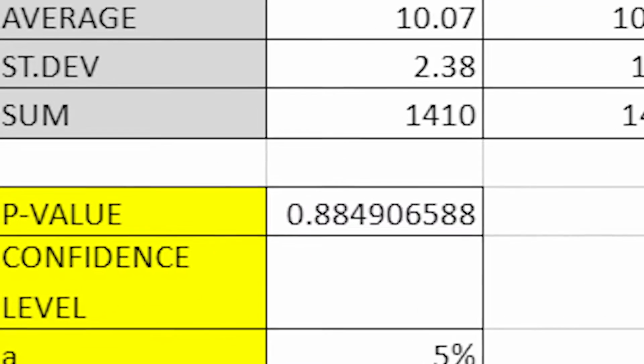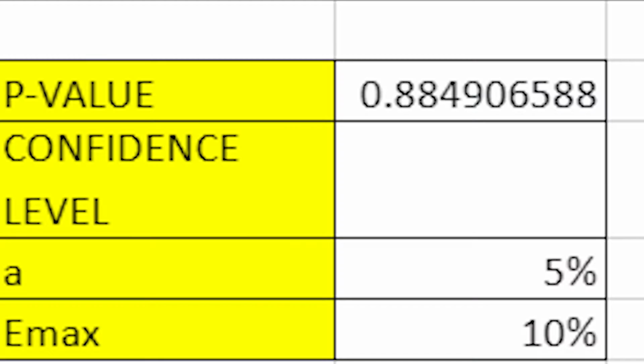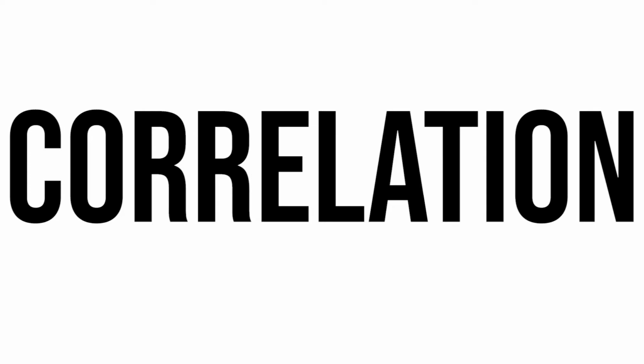Using SAIL, we calculated the p-value, which gave us 88.49%. This shows that 88% of the time we'll be able to get results at least as extreme as the results actually observed under the assumption that the null hypothesis is correct. By comparing it with our predetermined significance level of 5%, we were able to determine, by lack of evidence, that we could not reject H0, meaning that we cannot reject the idea that our score from the memory game does not vary depending on the time of the day. Consequently, the result given by our inference tool shows that it is not possible to conclude a correlation between the time of the day and our capacity to retain information.